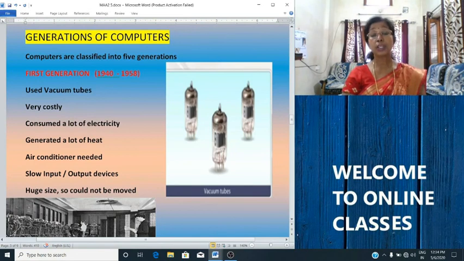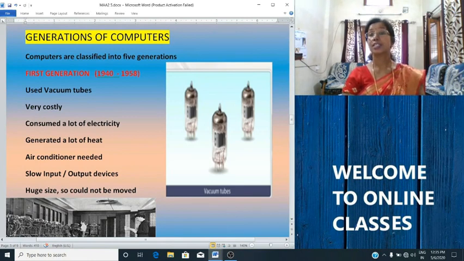They were huge computers, enormous computers taking up the entire room. We already studied about ENIAC. Okay, I showed you the picture also. These computers were very expensive, and they used a lot of electricity and generated so much heat due to the presence of numerous vacuum tubes. First generation computers used machine language to perform the operations.